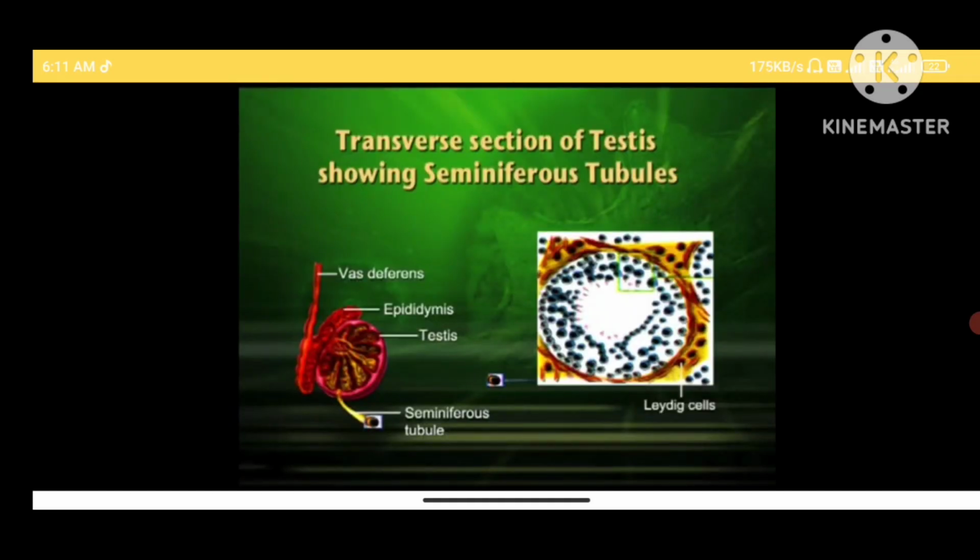In this diagram, I am showing you a transverse section of the testis, where you can see seminiferous tubules on the left side and also a cut section of the epididymis.